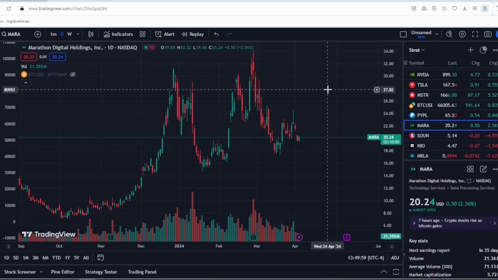I've already mentioned that the risks in this stock are very high, especially if Bitcoin starts to correct. But if you believe in this company over the long term, if you believe in cryptocurrencies, that's a different conversation altogether. I don't have this stock in my portfolio. I'm not opening positions on it either. I'm waiting for development. If this stock drops significantly, yes, maybe I'll add it then. But again, I'll be looking at its financial indicators.